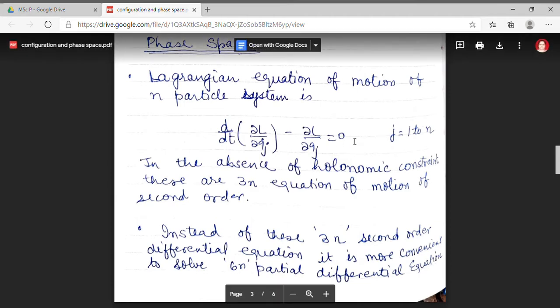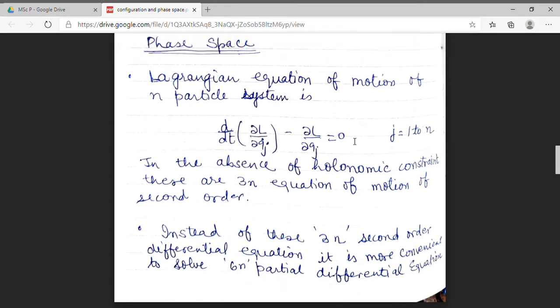Now, here we are also taking that my system is free from any constraint. So, as the system is free from constraint, if we have only one particle, then there will be 3 generalized coordinates and those will be x, y and z.